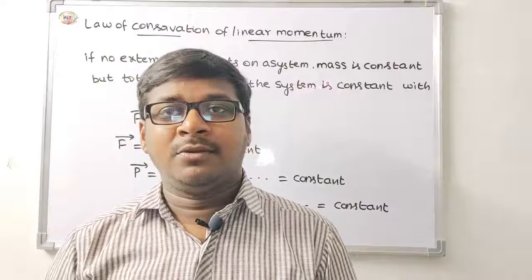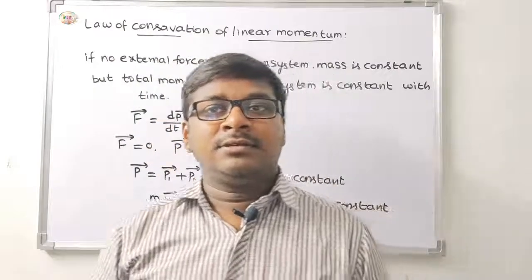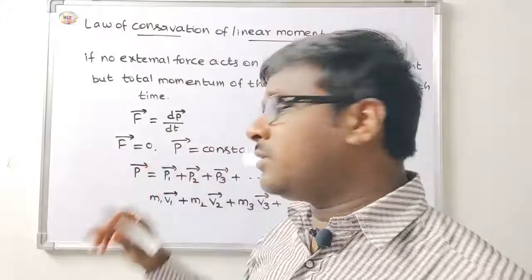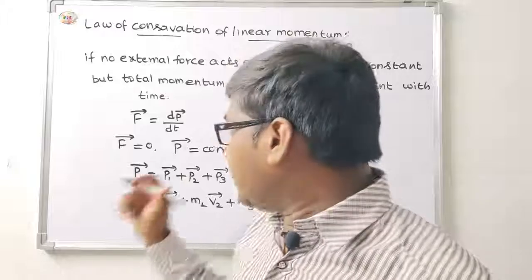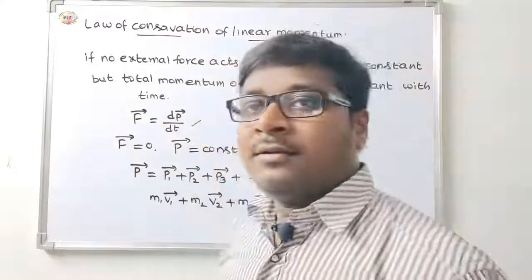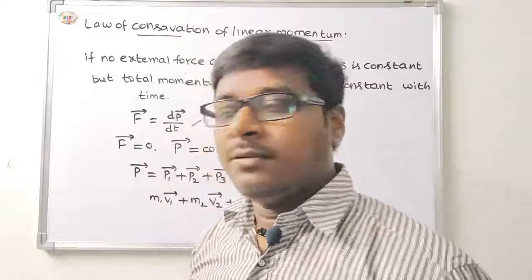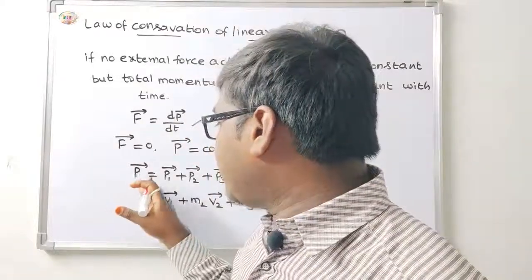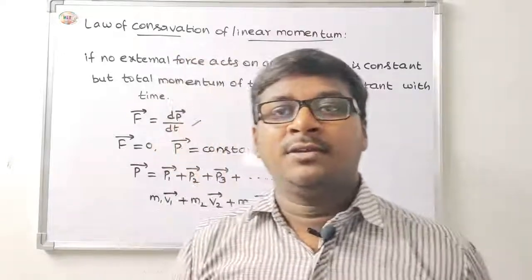If external force is absent, that means the force will be zero, then momentum is equal to constant. According to Newton's second law, F is equal to dp by dt, the change in momentum. P bar is equal to P1 bar plus P2 bar plus P3 bar and so on, constant.